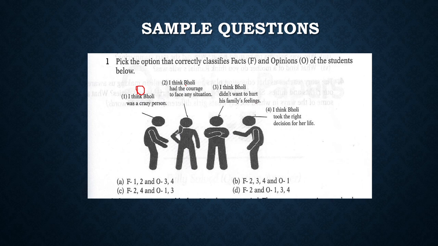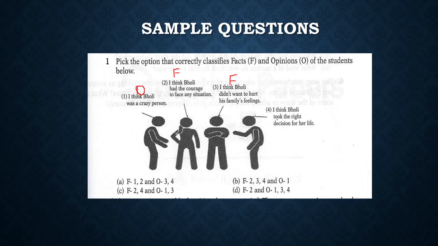Then, I think Bholi had the courage to face any situation. In the end, she became courageous enough to refuse her marriage. So she had the courage to face any situation. It is a fact. Then, she didn't want to hurt her family's feelings. Of course, it is a fact because she kept quiet when her father and mother were deciding about her marriage. She did not say anything.